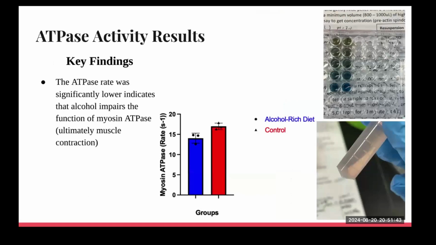The ATPase rate was significantly lower in the alcohol-rich diet group compared to the control group, indicating that alcohol impairs the function of myosin ATPase, which in turn affects muscle contraction efficiency. As you can see here, the alcohol-rich diet group has a lower myosin ATPase rate than the control group.